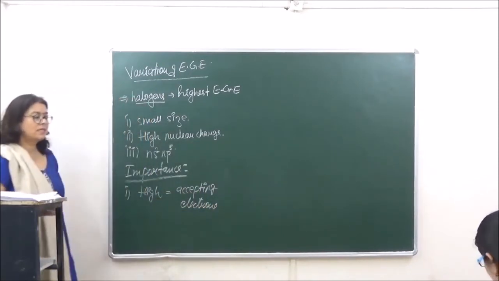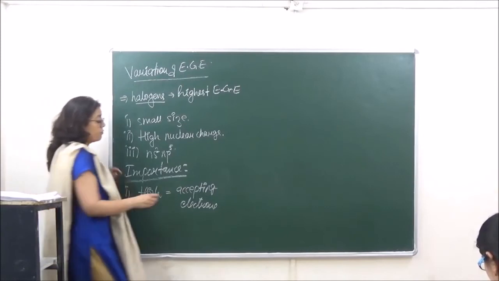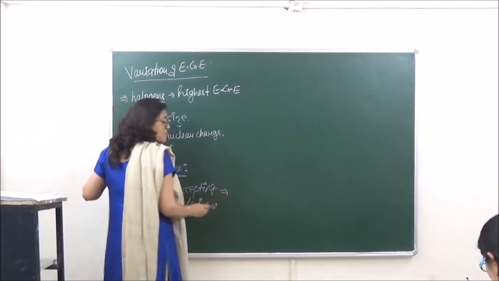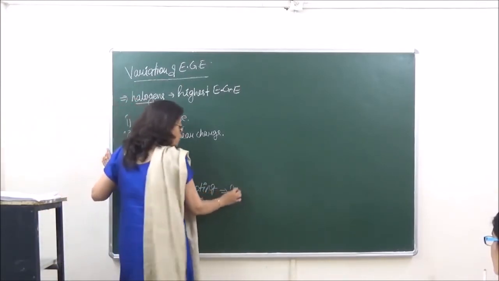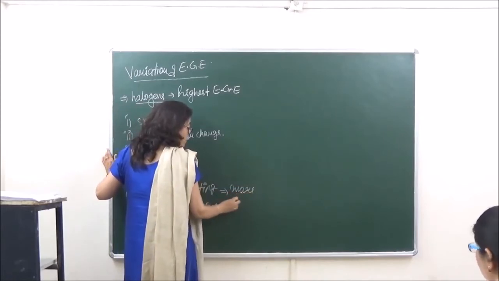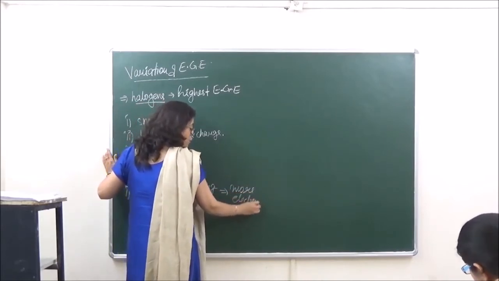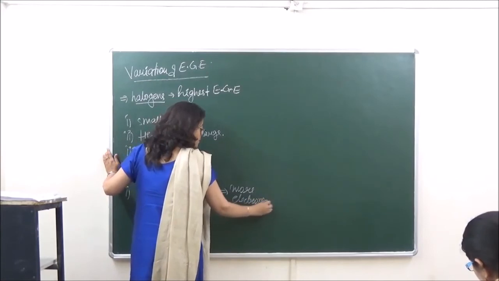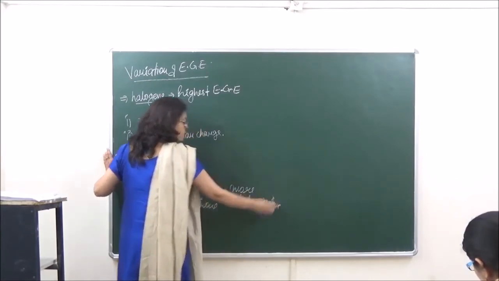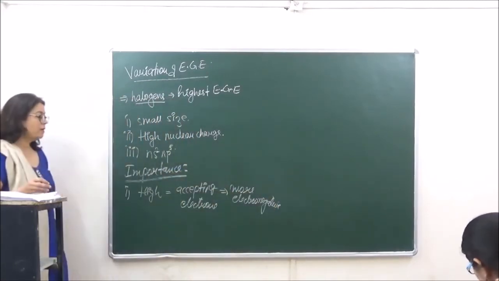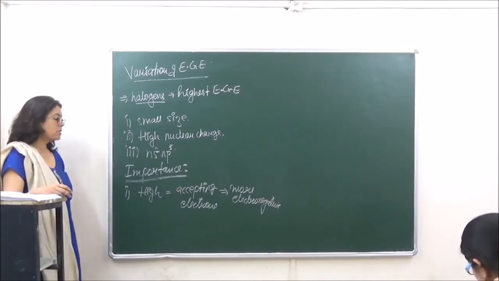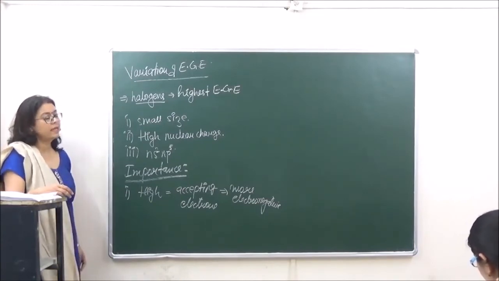If they are capable of accepting electrons, such elements are going to be more electronegative in nature, because they have a tendency of accepting electrons.